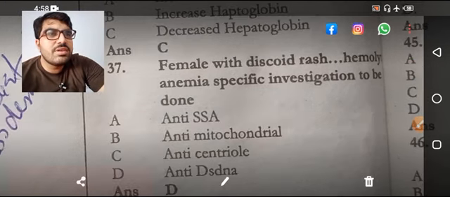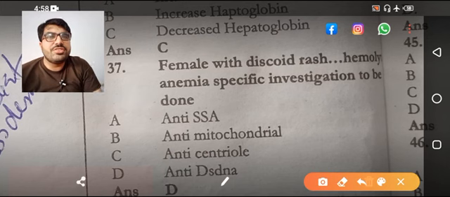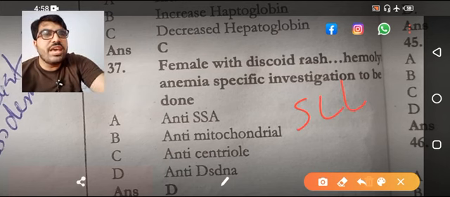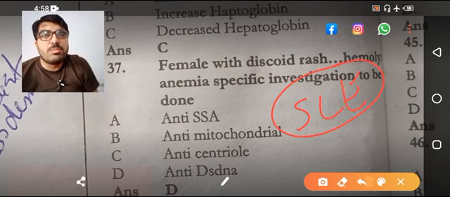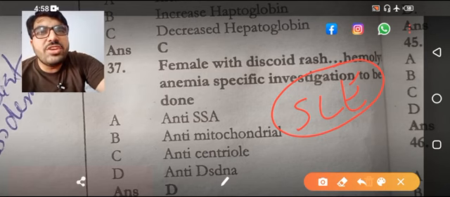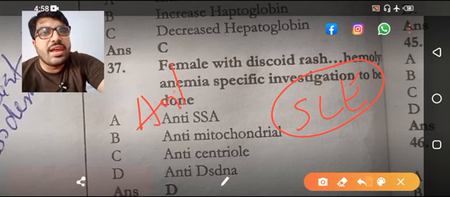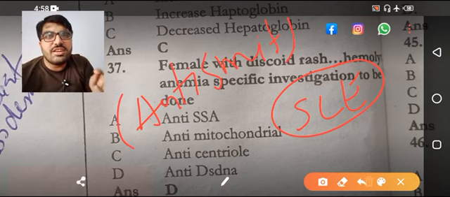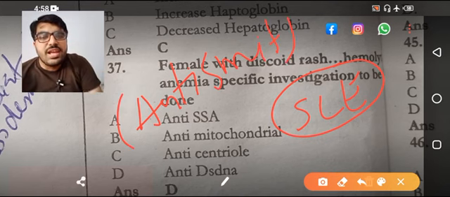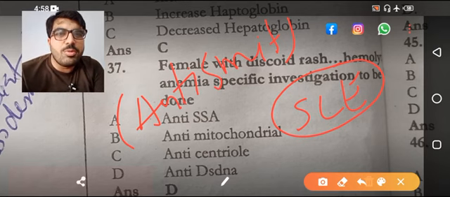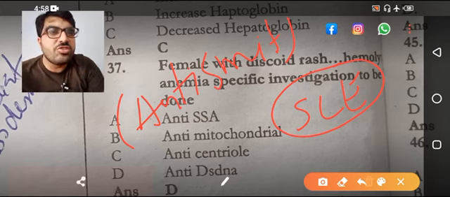Coming toward the next. Discoid rash, this is SLE, and the most specific is anti-Smith antibodies. That is missing over here. Anti-Smith antibodies. If that is not in the options, then the answer is anti-double stranded DNA antibody. Anti-DNA, but the first is anti-Smith antibodies.